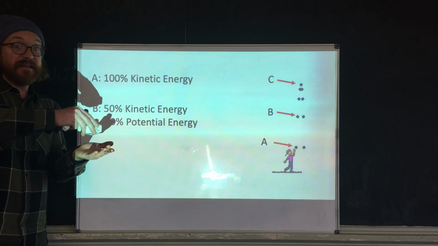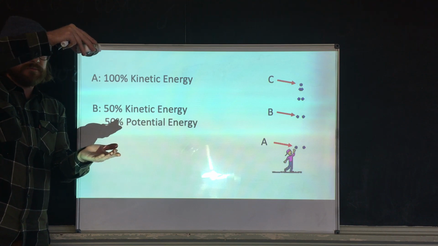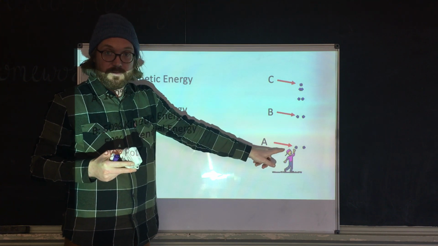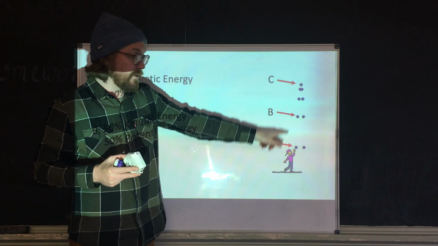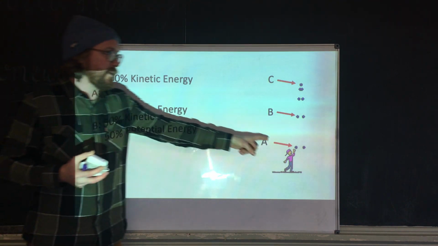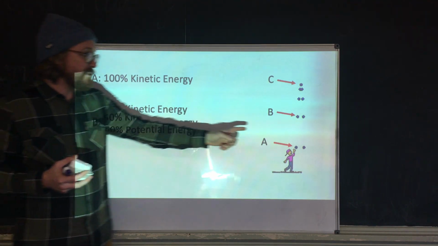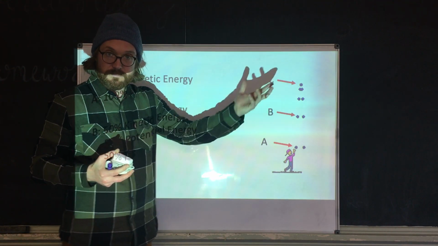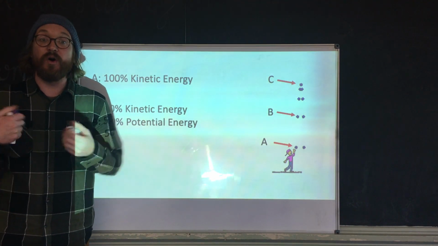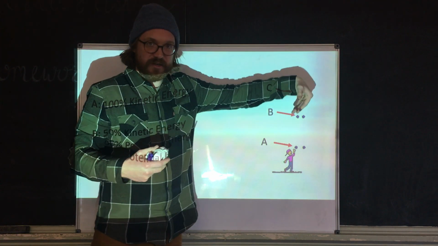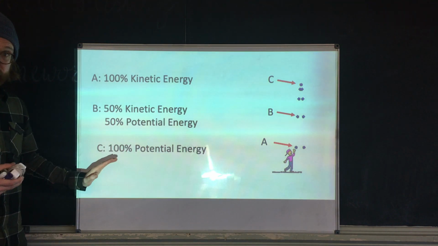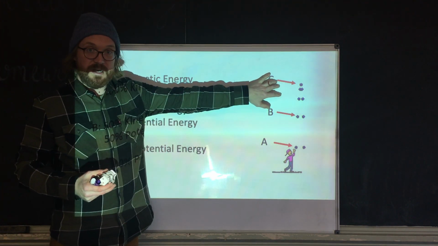But as it goes up, it's gaining height. So now, halfway up, the ball is moving, and it still has a height, right? It's because it's going above the ground. So at B, we're going to have 50% kinetic energy, because the ball's moving, and 50% potential energy, because again, it's above the ground. Now, as we move all the way up to the highest point, it has all height, and as we know, it changes directions, which means that its velocity is 0. So at the top, it has all potential energy and no kinetic energy.